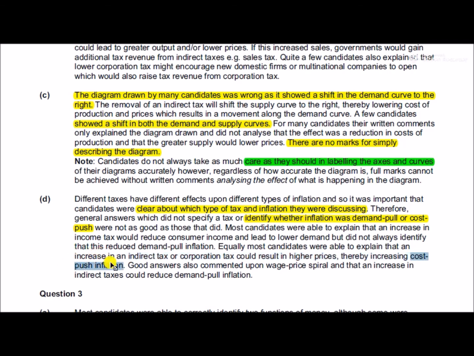So this was quite well answered. Good answers, however, also commented on the wage spiral effect. So please specify the type of inflation you're talking about and the type of tax you're talking about.